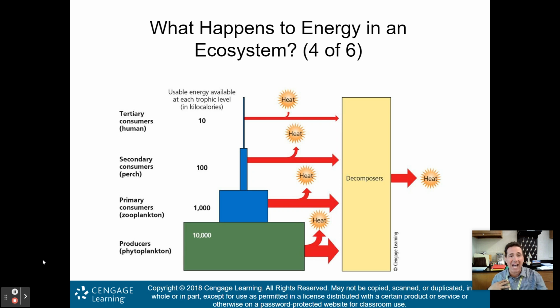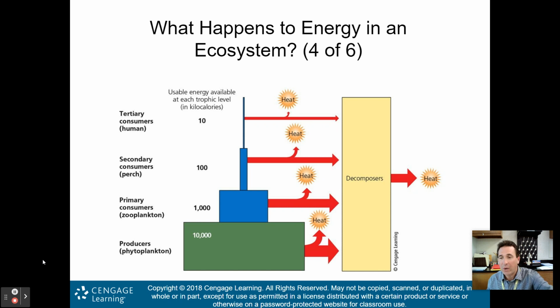So I'm a human being, I eat plants, I have 10,000 kilocalories of available energy in those plants. If I then go eat a perch, I only have 100 kilocalories of energy available. So I have to eat much more perch to get the same amount of energy as I would if I just ate plants. This is another reason why vegetarians have a much smaller ecological footprint than meat eaters.